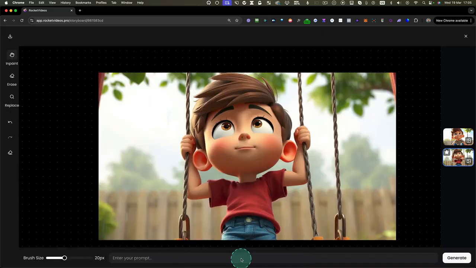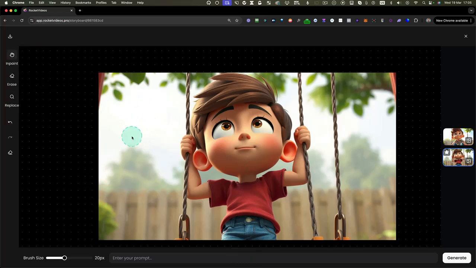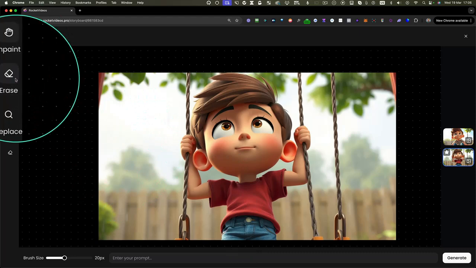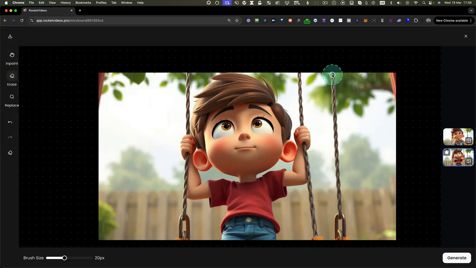So when I click on generated fill, I can do a few things. I can do inpaint, which means that I can add elements to this picture. And I can also erase parts. So when I click on erase, I can select this part of the video. I can also make my brush bigger. So I can say, okay, this is my brush and I'm gonna delete the parts in here. You see that? So now I'm selecting this part of the image and I'm gonna click on generate, and that will remove this part of the video or the image, however you want to mention it.